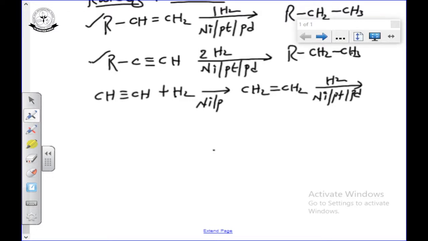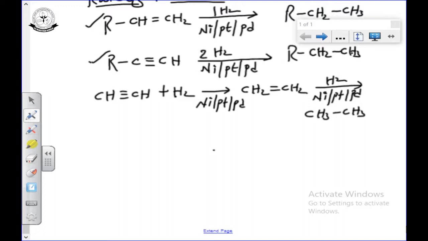Now we get CH3 single bond CH3. Generally we feel alkene completes in one step itself. For alkyne, first we add 1 mole and get alkene, then we add 1 more mole and get alkane. So the second reaction is going to take a long time for completion. The first reaction adds only 1 mole of hydrogen, so it will take less time to complete.